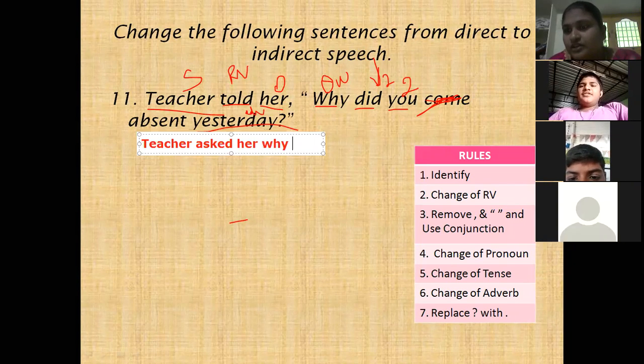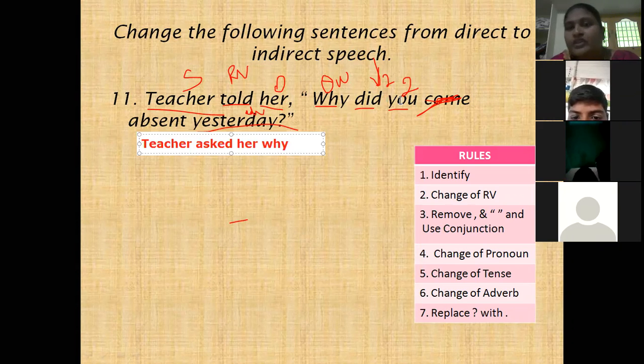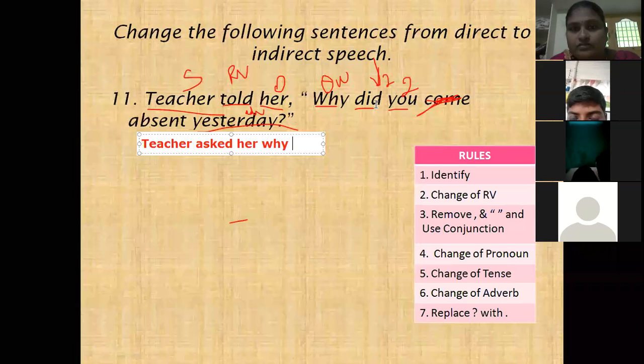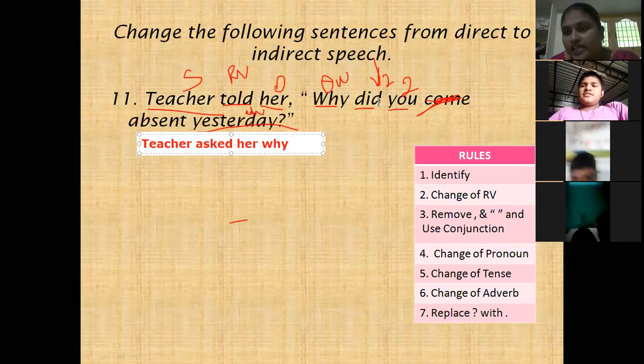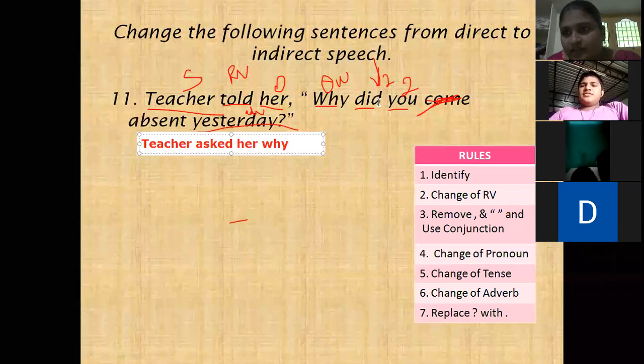Already I told you, if do, does, did is there, we don't use it; we leave it out. So here we have to understand which tense did is used in. Did is in past tense. So if past tense is given, we have to change to past perfect. Before that we have to write the pronoun.